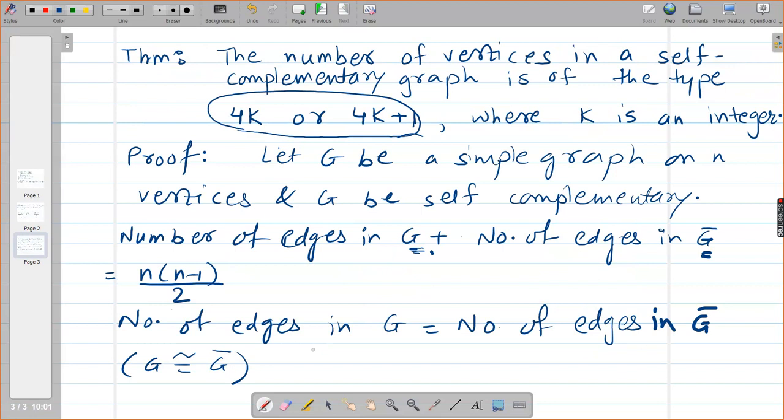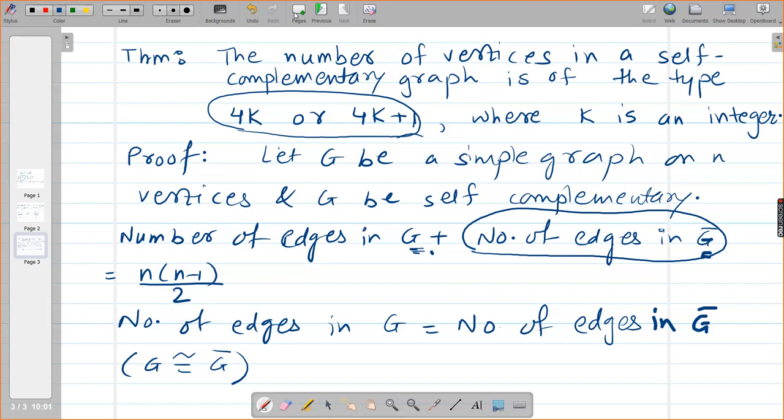Have you understood it? हाँ. So मैं अभी लिखती हूँ, ये number of edges in G bar की जगह पे मैं लिखूंगी number of edges in G only. ओके, finish writing this page.